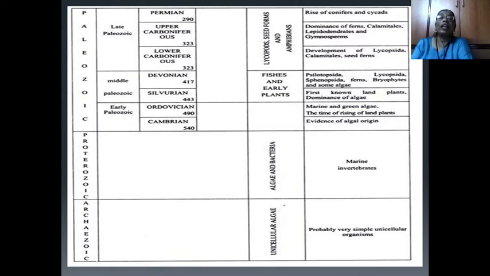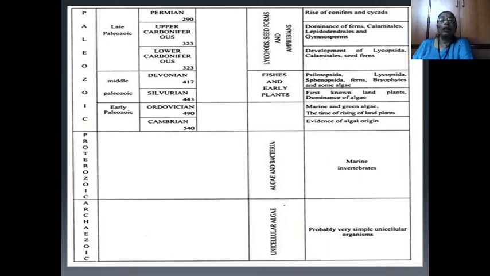Ordovician, 490 million years ago, shows marine and green algae, the time of the rising of land plants, while Cambrian is characterized by the evidence of algal origin.